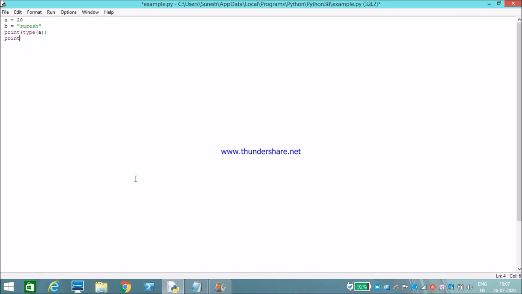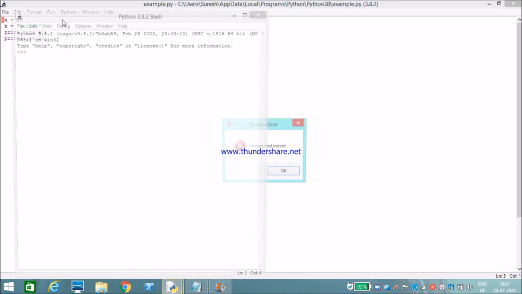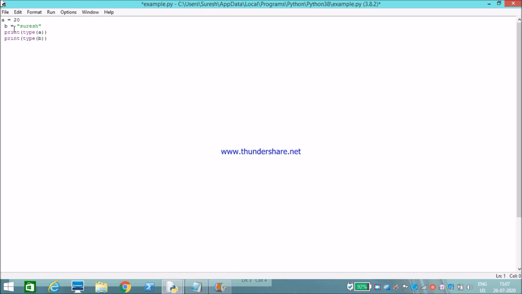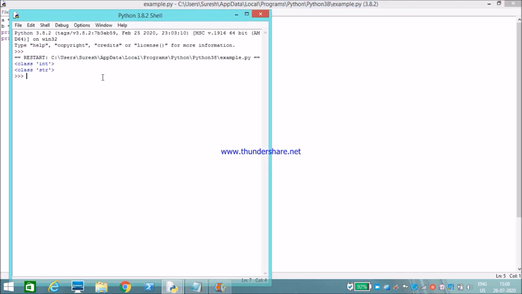Now I need to print type of b. Let's check. Unexpected indent. One important thing you should keep in mind is that spacing is very important in Python. I will explain when we come to the indentation chapter. See, a is a class of integer, b is a class of string.